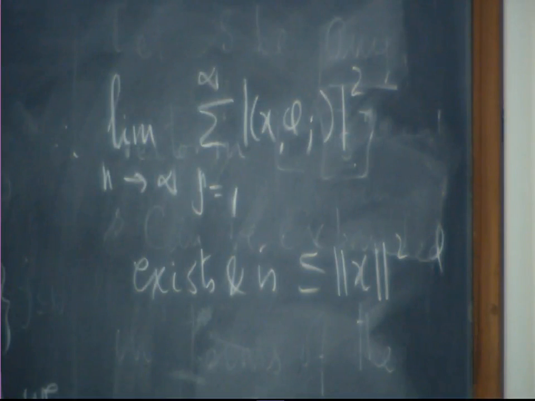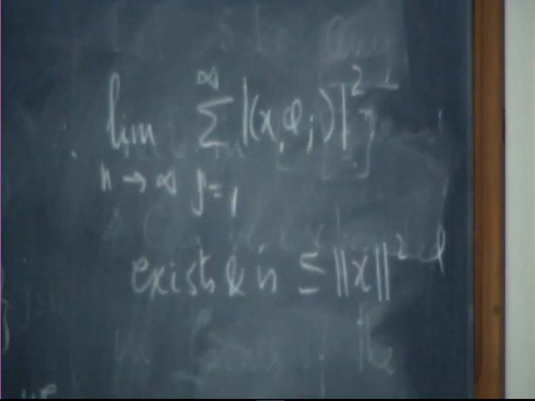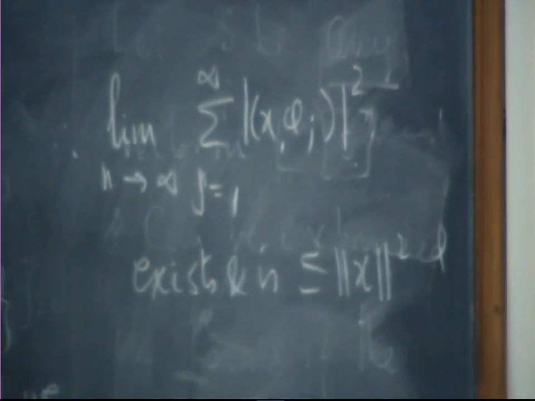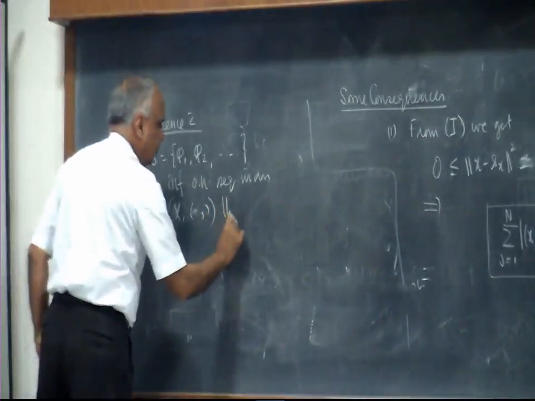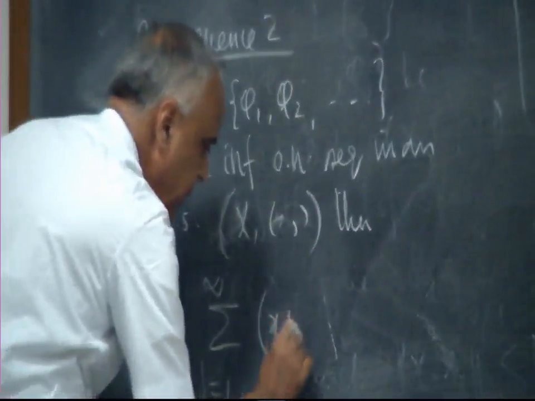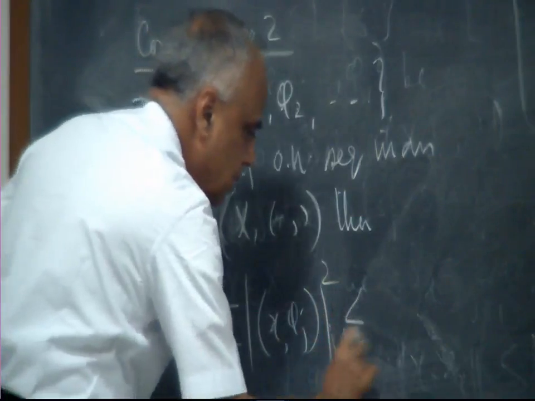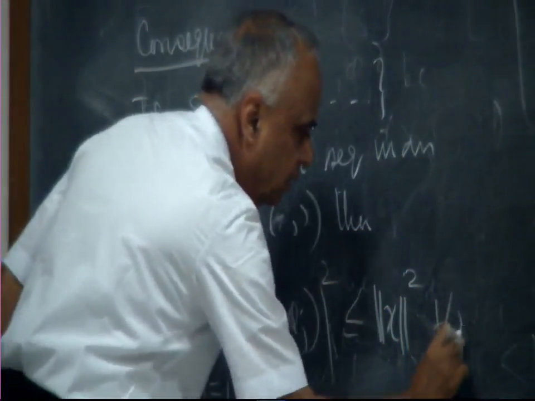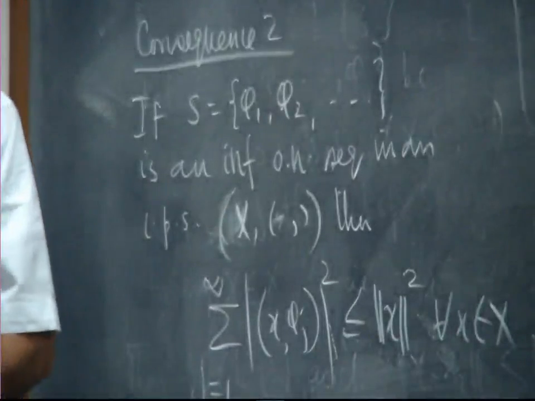Consequence 2: if S equal to {phi 1, phi 2, ...} is an infinite orthonormal sequence in an inner product space X, then the summation j equal to 1 to infinity of |<x, phi j>| squared is less than or equal to norm x squared for every x in X. And this is called Bessel's inequality.